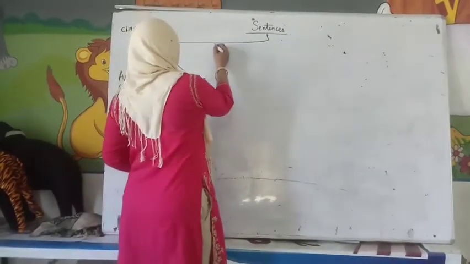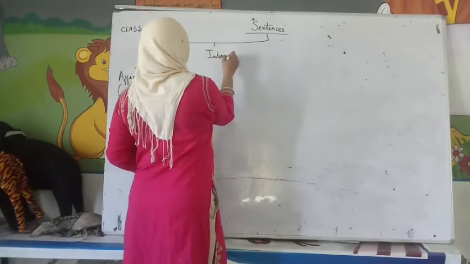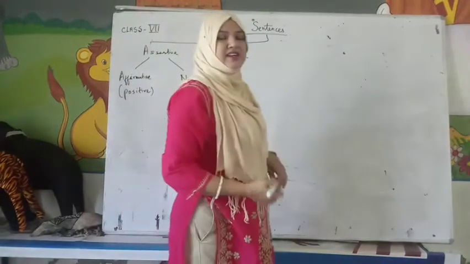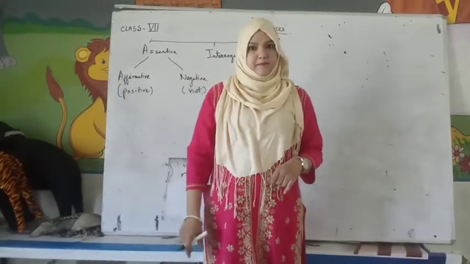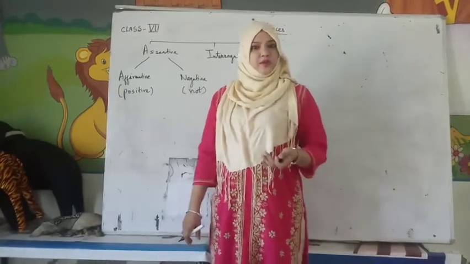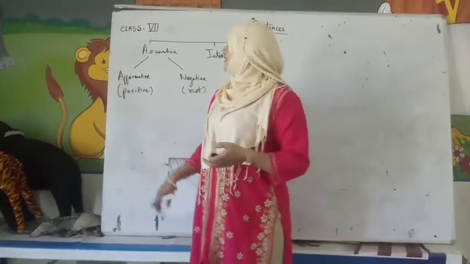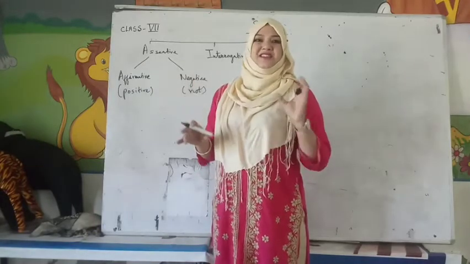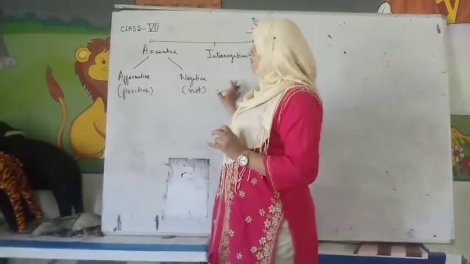Second, we have interrogative sentence. What did I tell you? Interrogative means to ask a question. So all the sentences which are in question form, starting with WH words, who, what, where, which, when, and how also, all these are interrogative sentences. जहाँ question पूछते हैं and where it starts with a capital letter, ends with a question mark. Everybody, till here we are done.